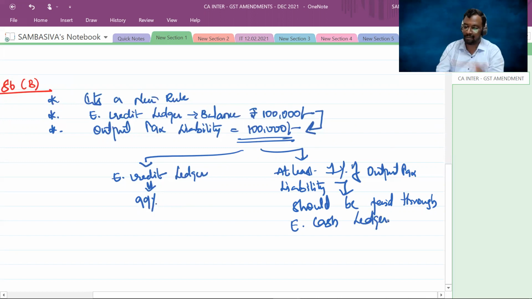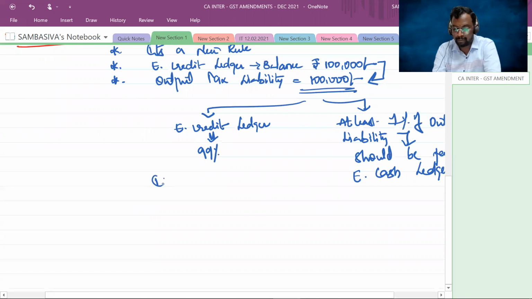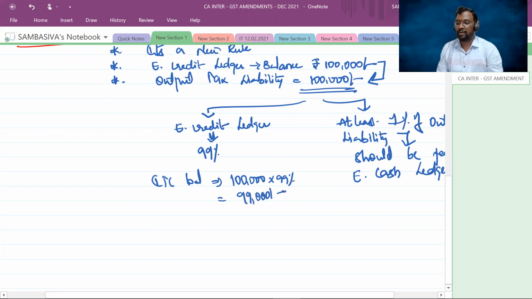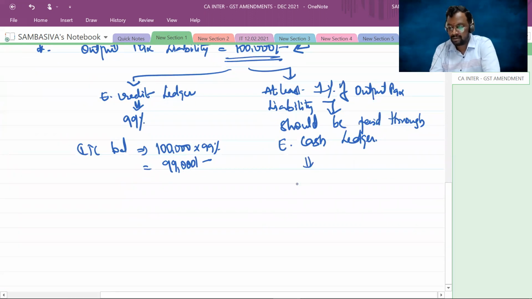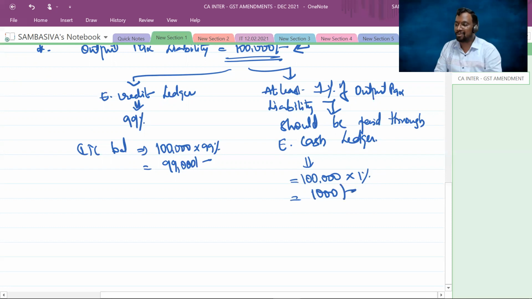Electronic cash ledger. That means by using your input tax credit balance, 1 lakh into 99%. So only 99,000 of your output tax liability you can discharge by using your input tax credit balance. And the remaining 1,000 rupees, that is 1 lakh into 1%, you have to pay through your electronic cash ledger.